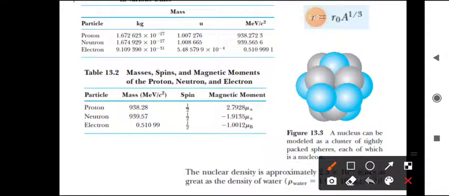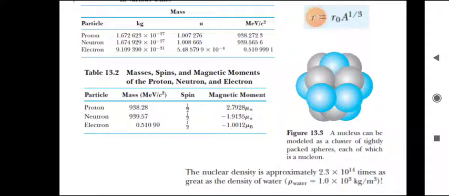Next, the table shows mass, spin, and magnetic moment. Here we show the particles: proton, neutron, and electron, with their masses. For all three, the spin is 1/2, and the magnetic moment varies. See the figure: a nucleus can be modeled as a cluster of tightly packed spheres, each of which is a nucleon.